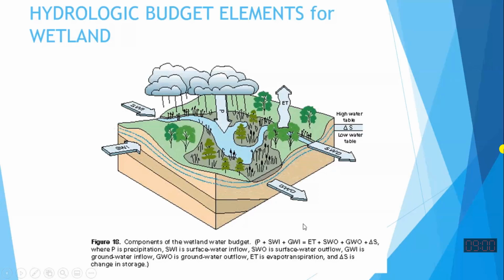You should be able to name them. You should be able to identify them. You should be able to know whether it is inflow for this area or outflow for this area. For example, if I am making the budget for this surface water, precipitation is inflow. But if I am making a budget for the atmosphere, understand this thing, then precipitation is outflow for that system. But if I am making a budget for the surface water, then precipitation is inflow for that.